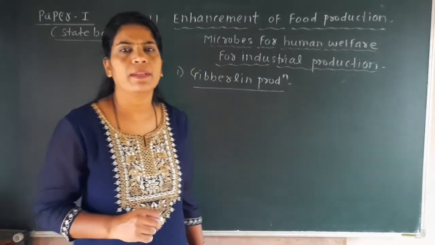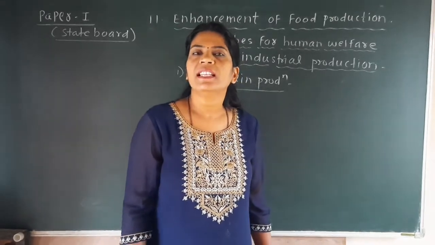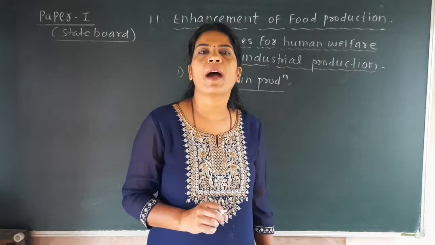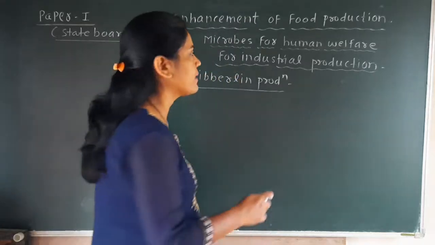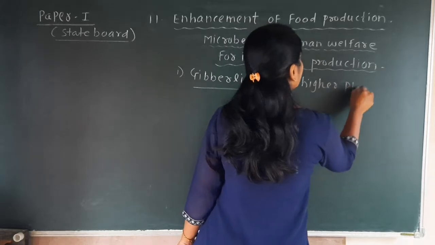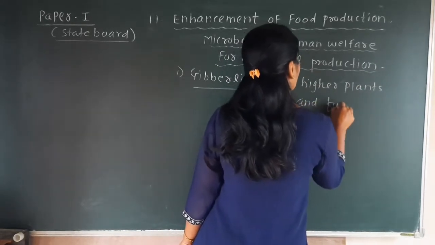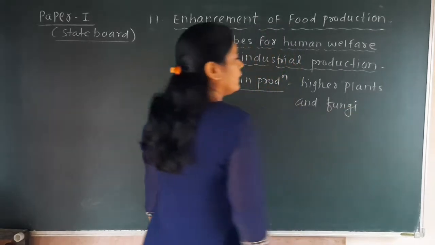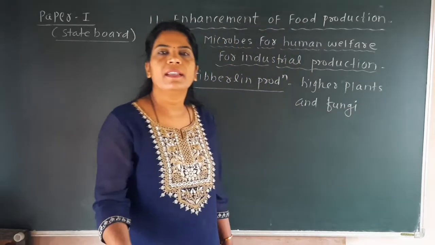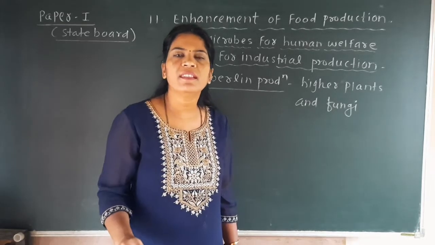So this gibberellin, which is also called gibberellic acid, is generally produced by the higher plants and the fungi. And what is the main role of this gibberellin?